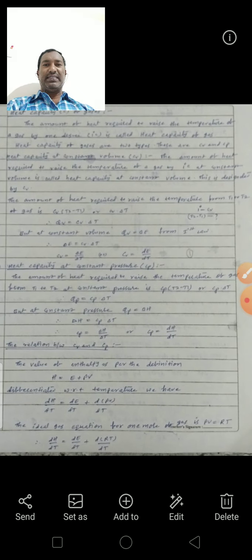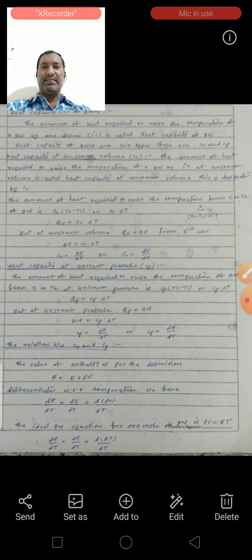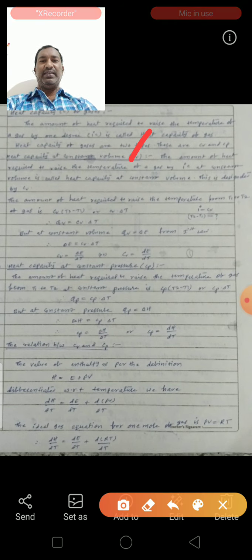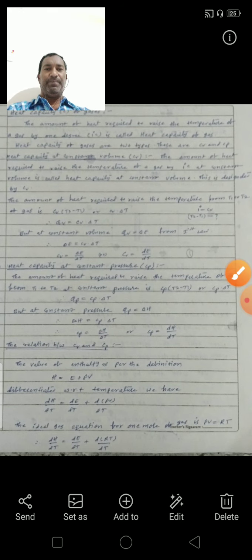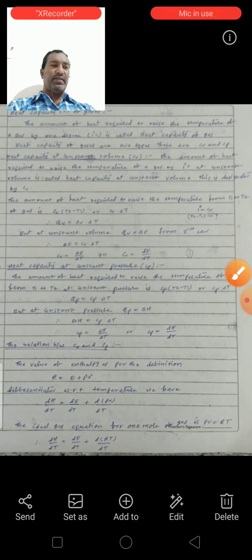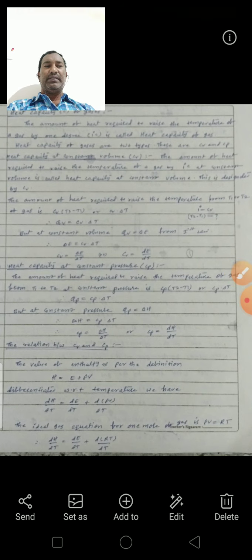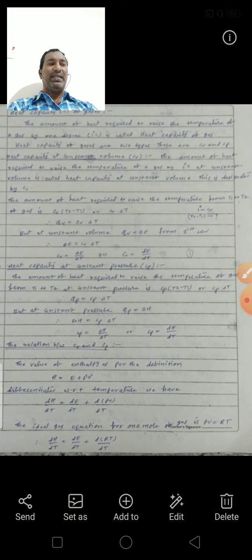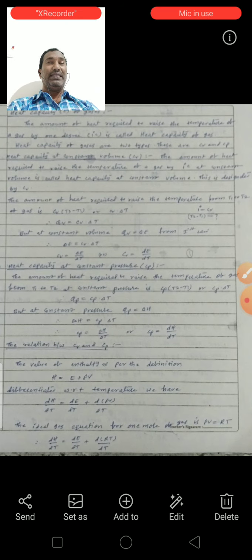See the next, heat capacity of gases. Heat capacity is denoted by C. The definition of heat capacity is the amount of heat required to raise the temperature of a gas by 1 degree Kelvin, or 1 degree centigrade.